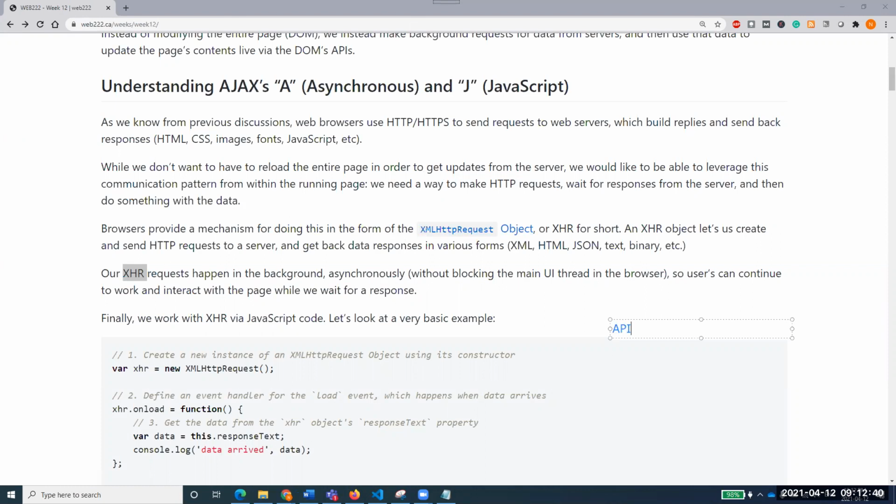API. Yes, can anyone tell me what an API is in general, without Google? If you have any prior experience, those who have. Yes, that's good. What is this, application programming interface? Can you just give me a quick generic introduction to API? What is application programming interface in general?